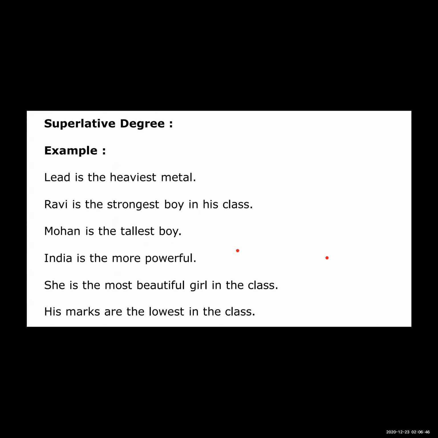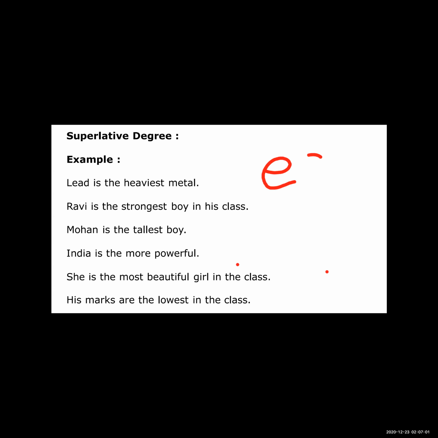The third type of degree is the superlative degree. First, we will see all the examples, and after that, I will explain. First example: lead is the heaviest metal. Here you can see the est form of the superlative degree.